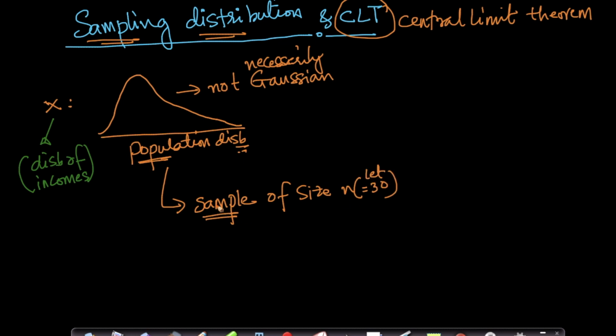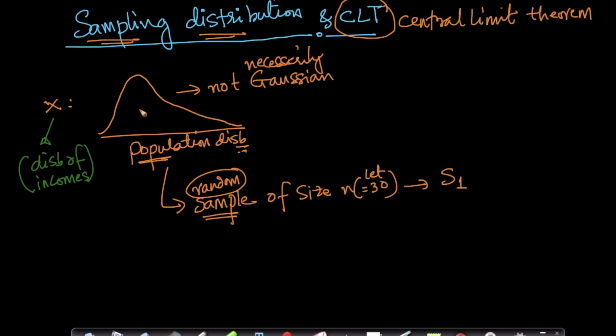Let me call that sample S1, and let's assume it's also a random sample.